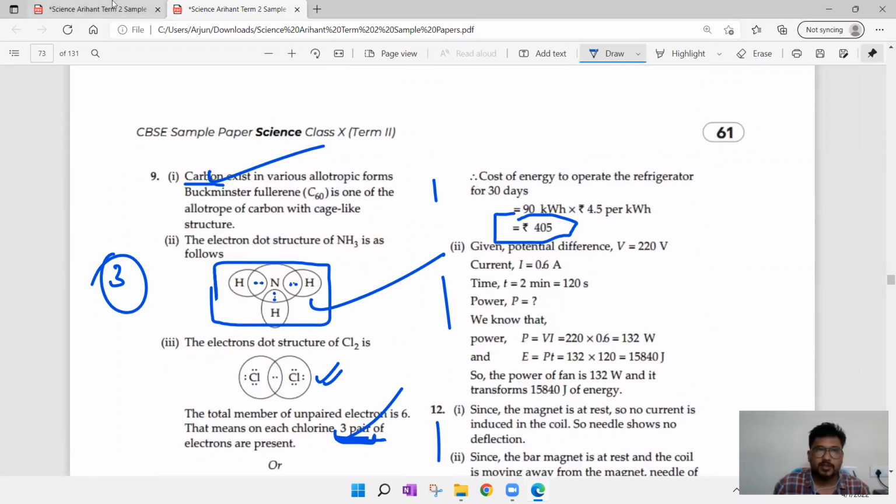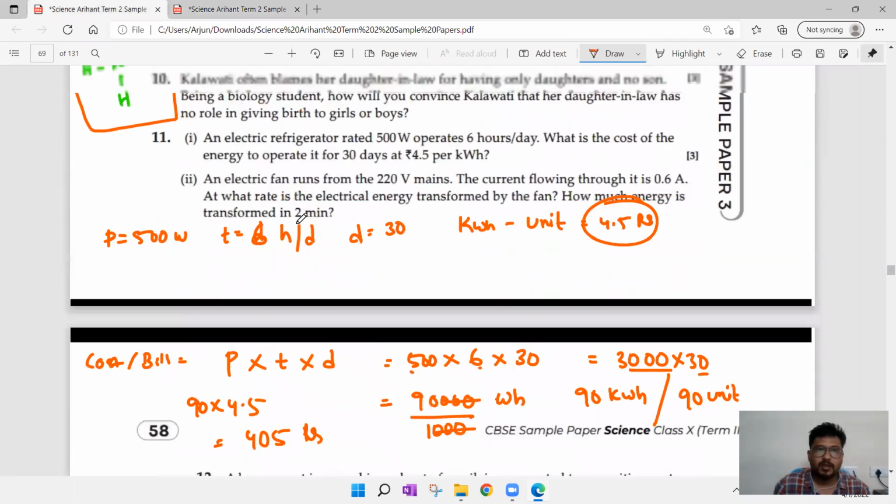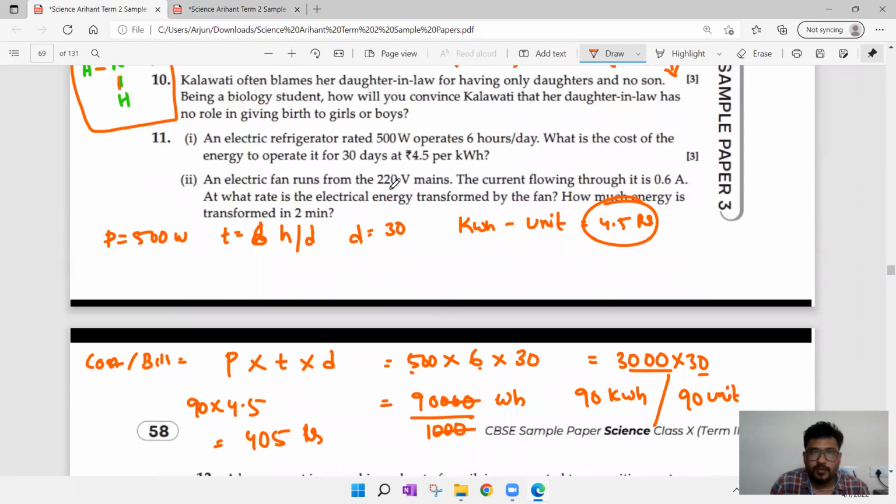Now in that internal choice question we have: an electric fan runs from the 220 volt mains. The current flowing through it is 0.6 amp. At what rate is the electrical energy transferred by the fan? How much energy is transformed in 2 minutes?